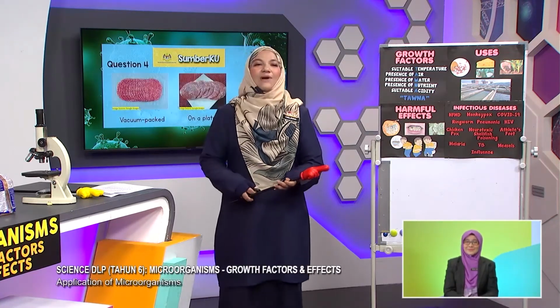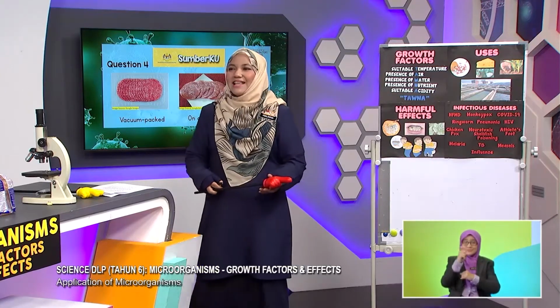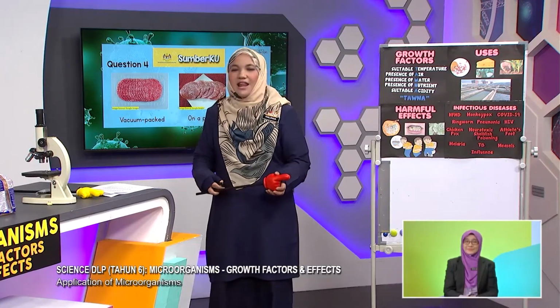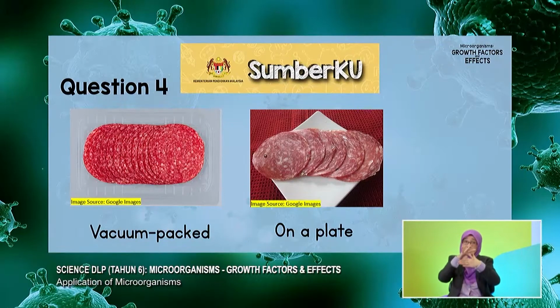Now, last but not least, the last question. This is a beef salami, I believe. The one on the left is vacuum packed. That means it is put in a condition where there is no contact of air to the beef salami. And the one on the plate has been opened and put on a plate, left bare like that on the table, and both of them are left on the table at room temperature for 1 or 2 days.